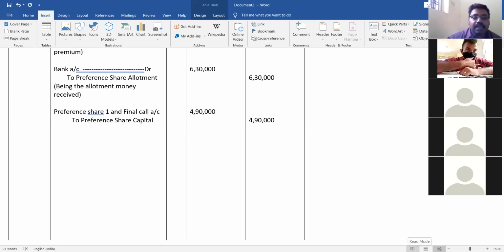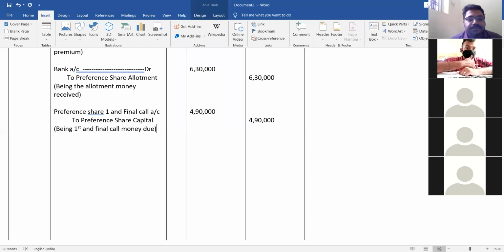This entry is to show how much is due in first and final call amount. Being the first and final call money due, that is 4,90,000. It is clear now? Now it is clear.